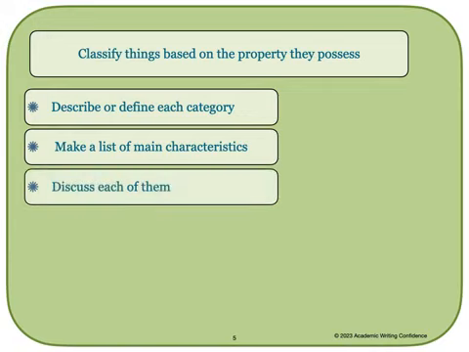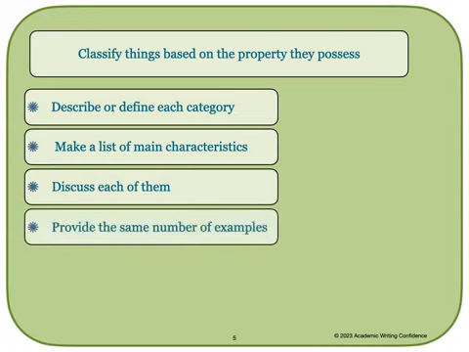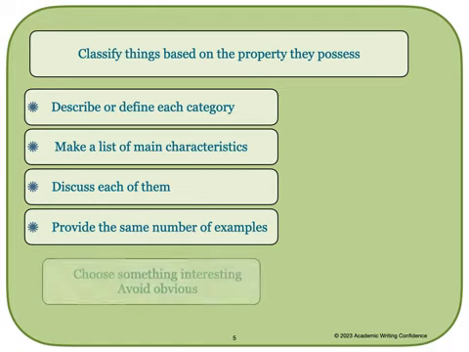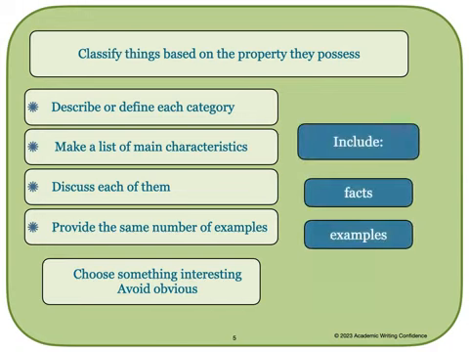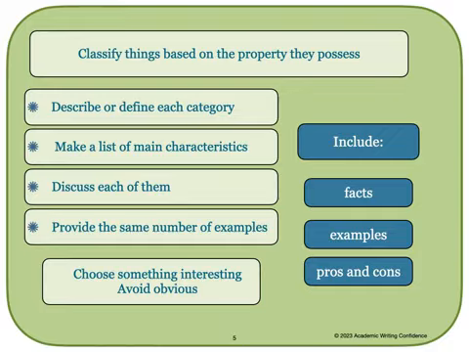You should discuss each of the categories. And if possible, provide the same number of examples for each category. When deciding what to write about your topic, you should choose something that's interesting and avoid writing about things that are obvious. You should include facts, examples, and pros and cons about the topic if appropriate.